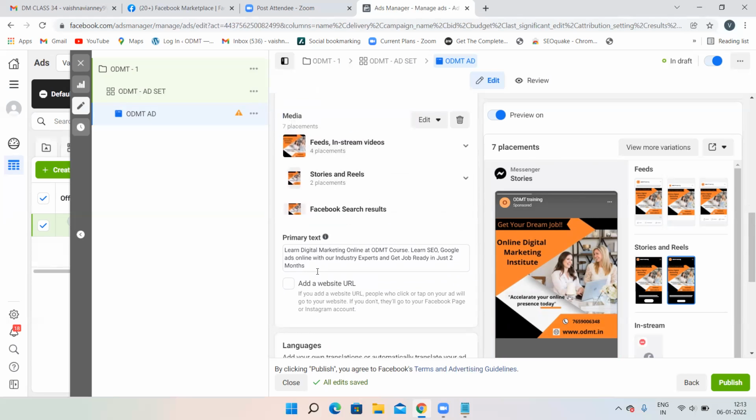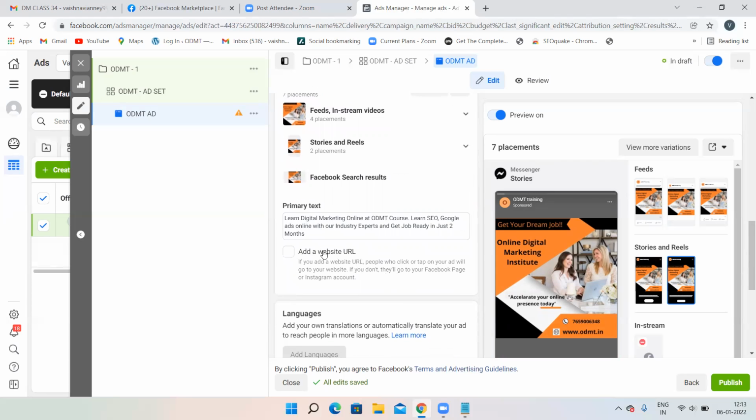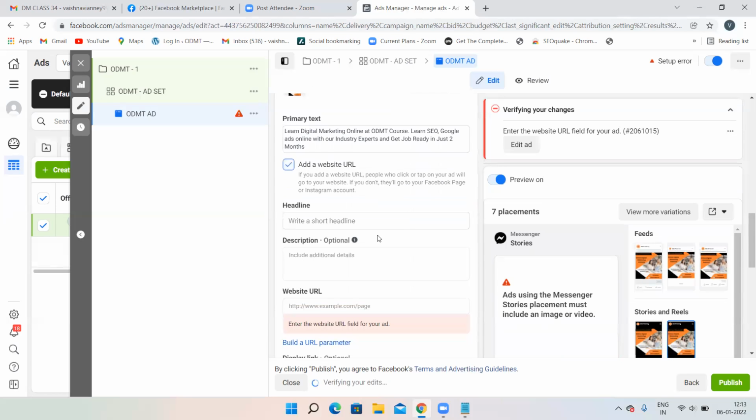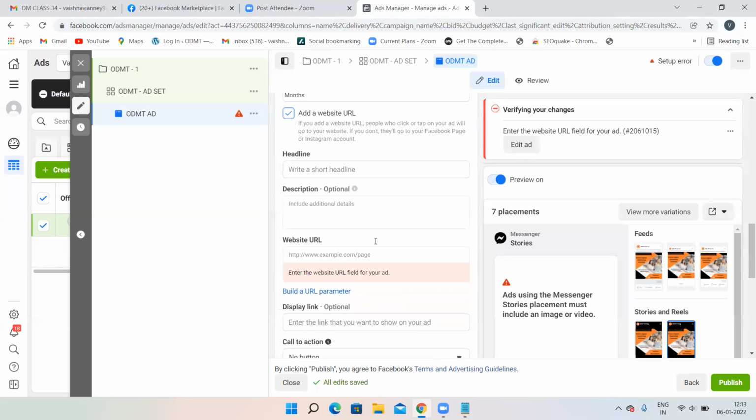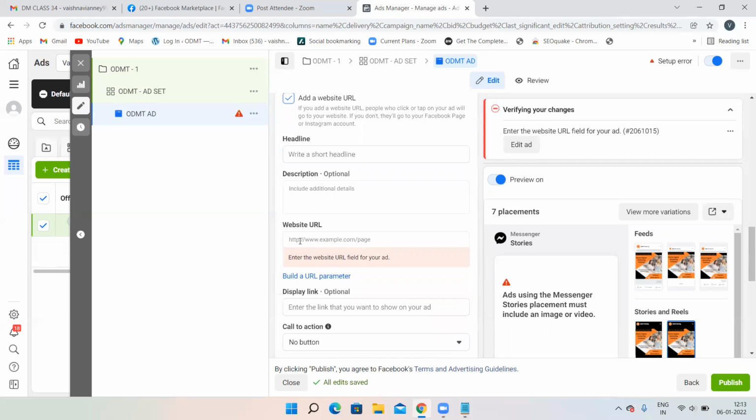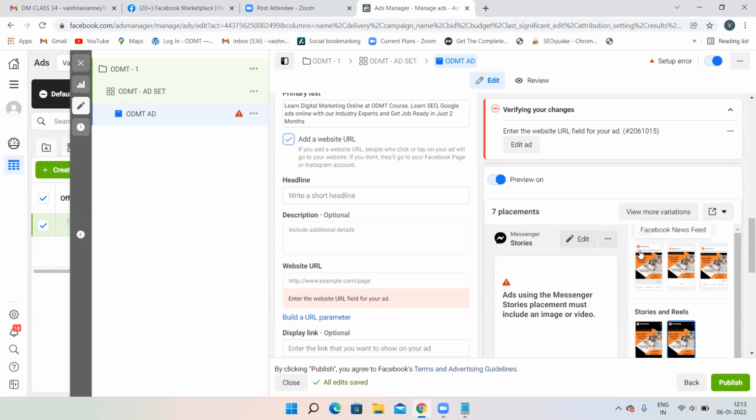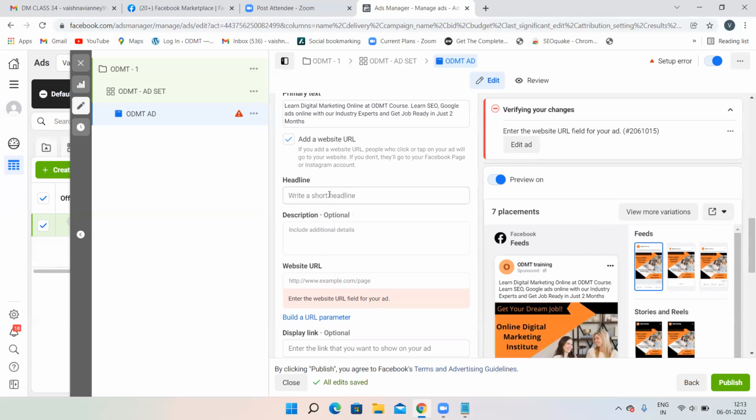Now primary text you have to give, because I have chosen the particular page, primary text by default has been taken. Whatever description you give while creating the page will be automatically taken. So here the primary text has been automatically taken. Now if you want to add a website URL over here, you have to just click on this particular option and give some headline and some description and give some URL over here. That's it. So I have to give some headline over here.